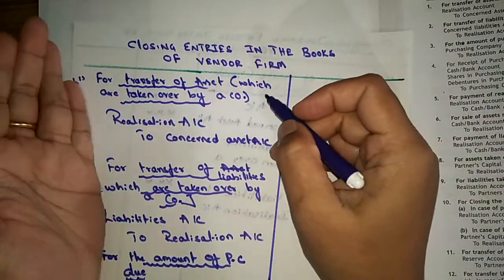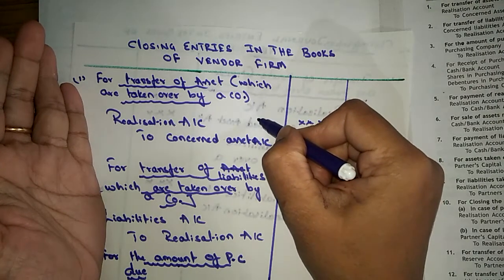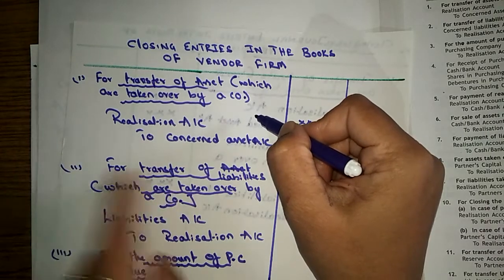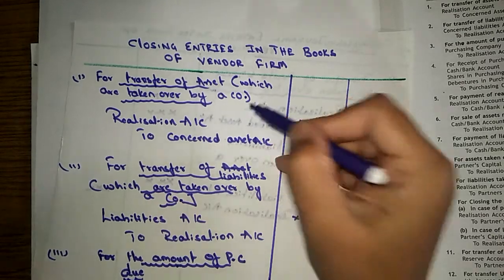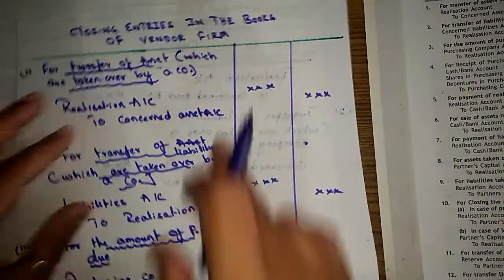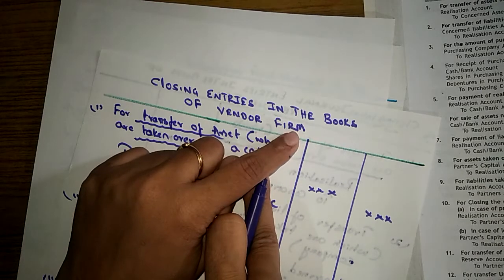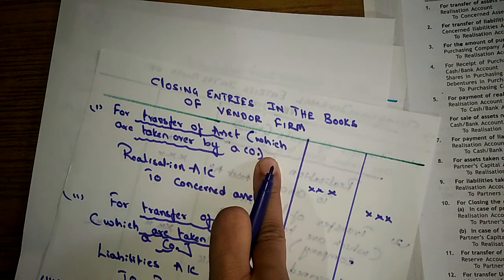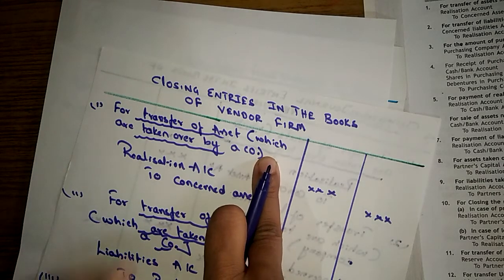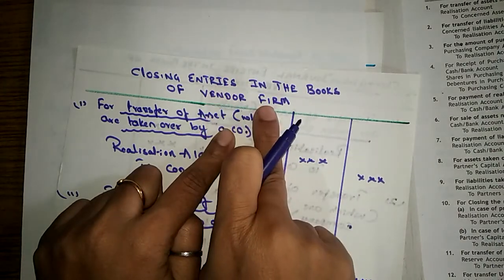So in the first entry, we transferred all the assets which are taken over by the company. And here we transferred all those liabilities which are taken over by the company. In some cases, the company will not take some specific assets. So those assets the firm will sell. In case the company will not take such assets, those assets will be sold by the vendor firm.